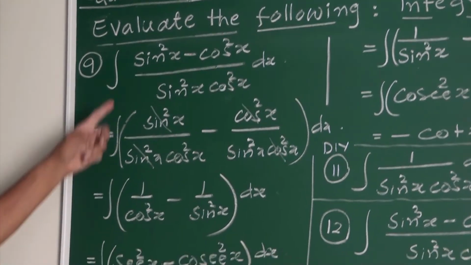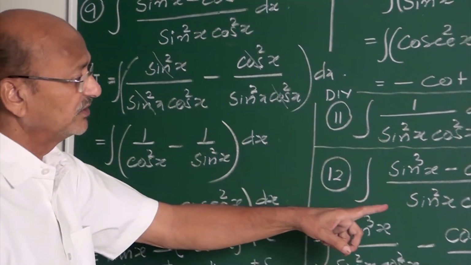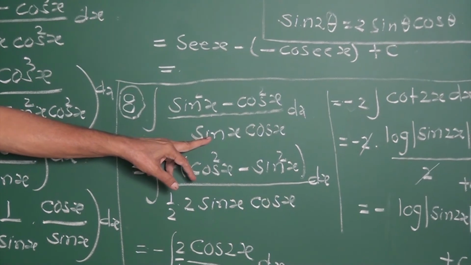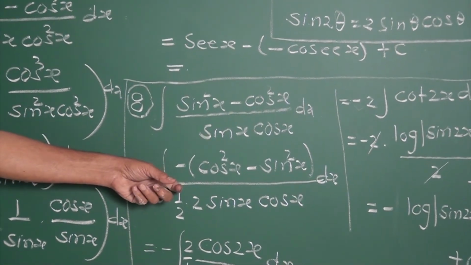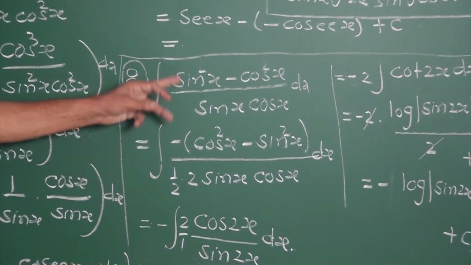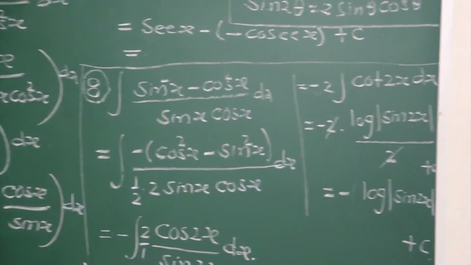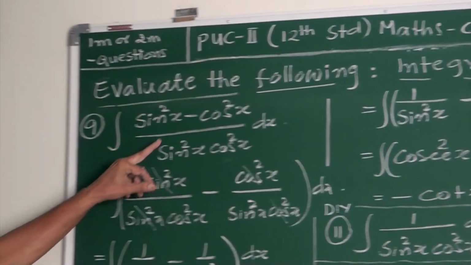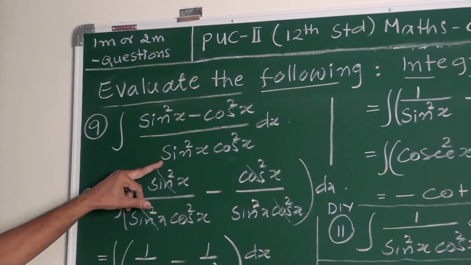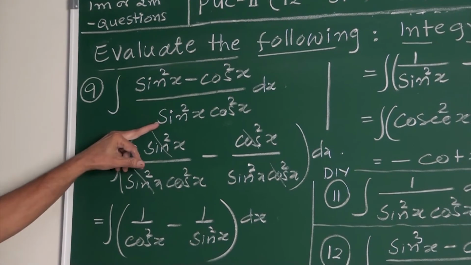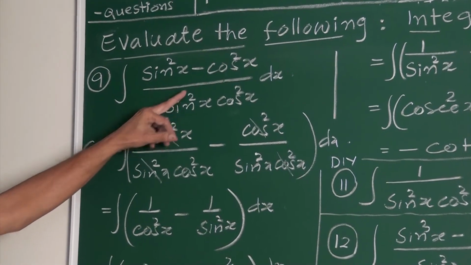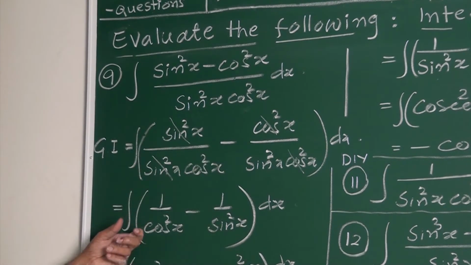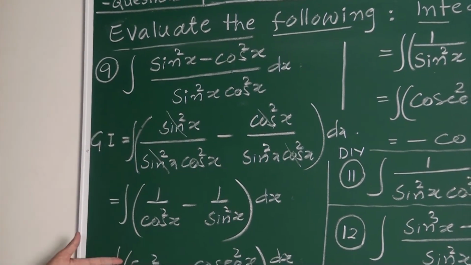Next, see the difference here. Sin square x minus cos square x upon sin x cos x: the method is different. Observe it. But here, instead of sin x cos x, it is sin square x cos square x, whereas the numerator is the same. In this case, the method becomes simple. First divided by the denominator minus second divided by the denominator. If you simplify directly, you get the answer. It's just a 1 mark question.